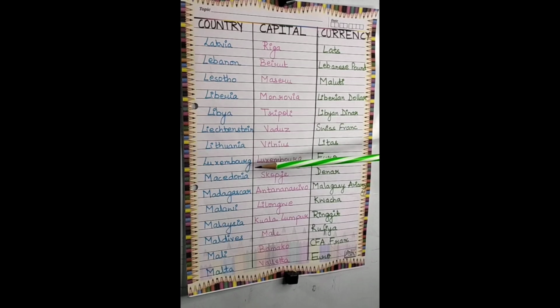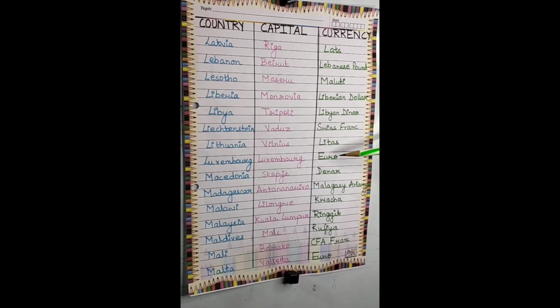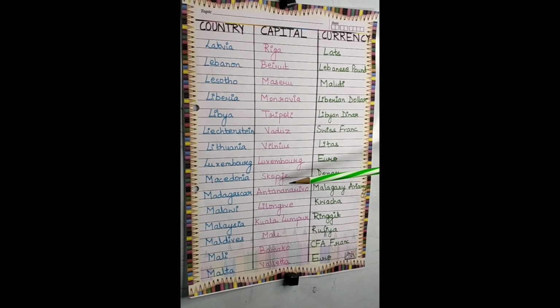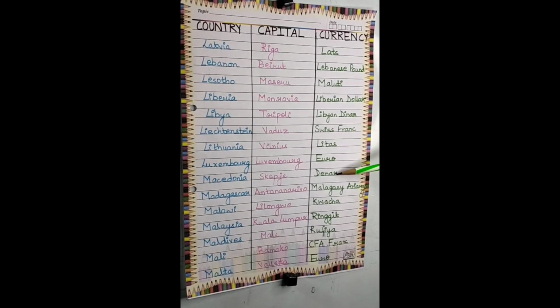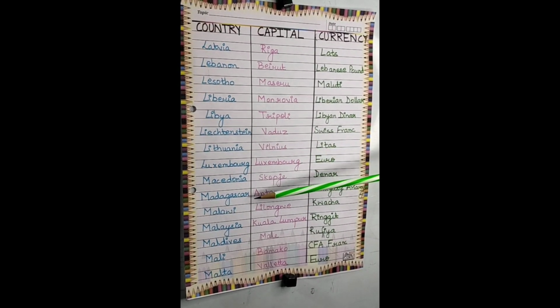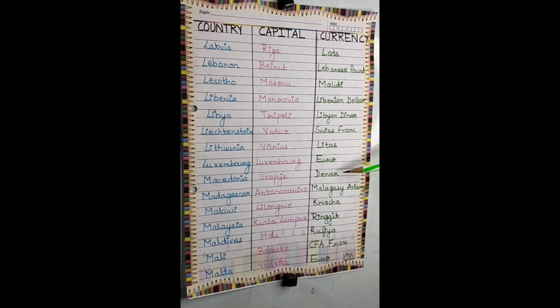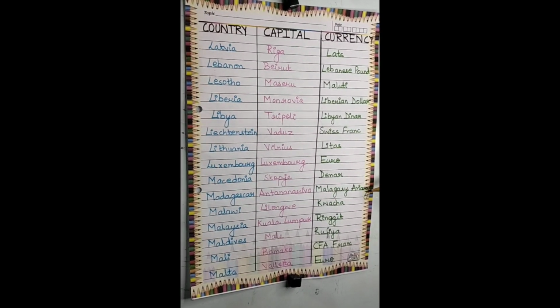Next is Luxembourg. The capital is Luxembourg and the currency is euro. Next is Macedonia. The capital is Skopje and the currency is dinar. Next is Madagascar. The capital is Antananarivo. The currency is Malagasy Ariary.